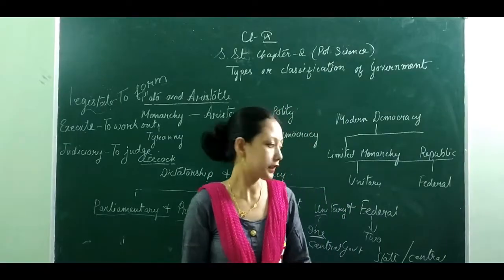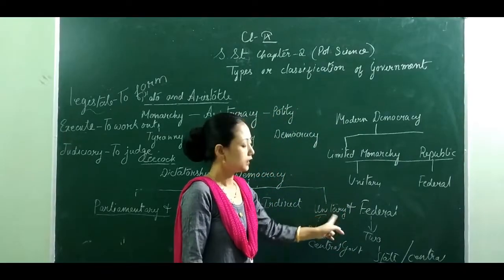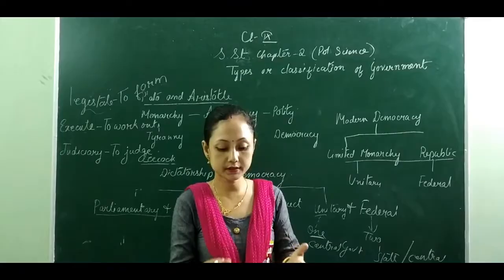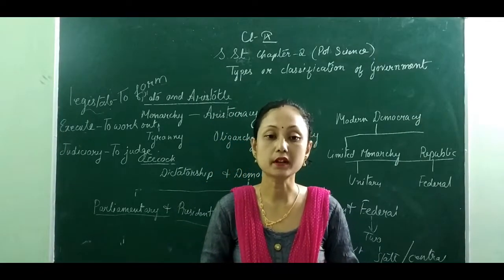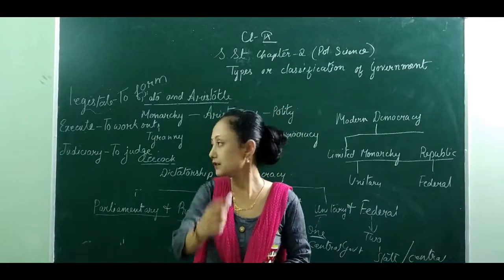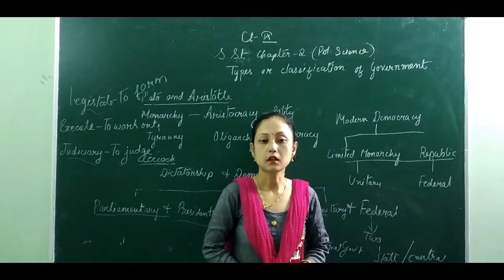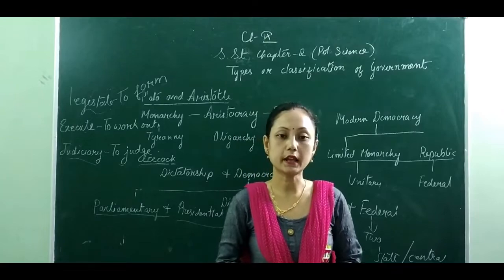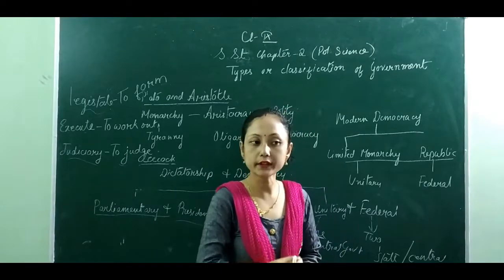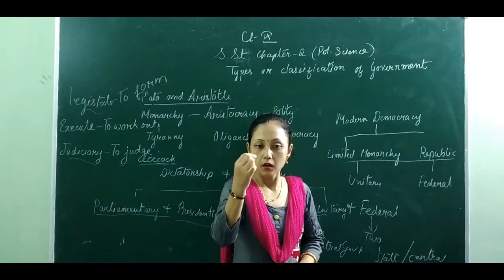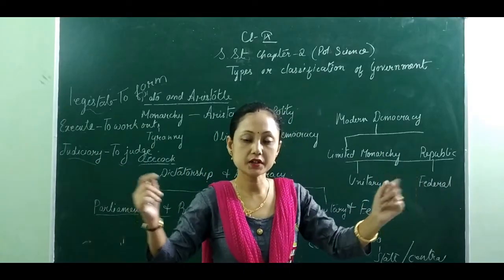And judiciary. Now, why do we say that unitary form of government has a weak judiciary? What do you mean by judiciary? Judiciary means to judge or to look out. Now, why do we say a unitary form of government has a weak judiciary? It is because, as we know, India is a very big country.